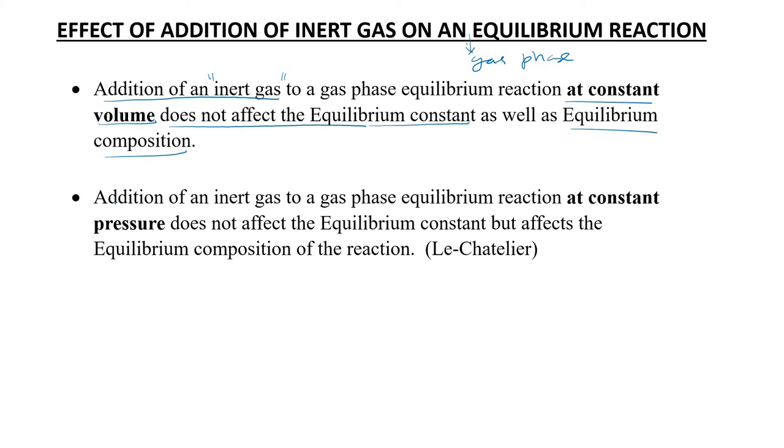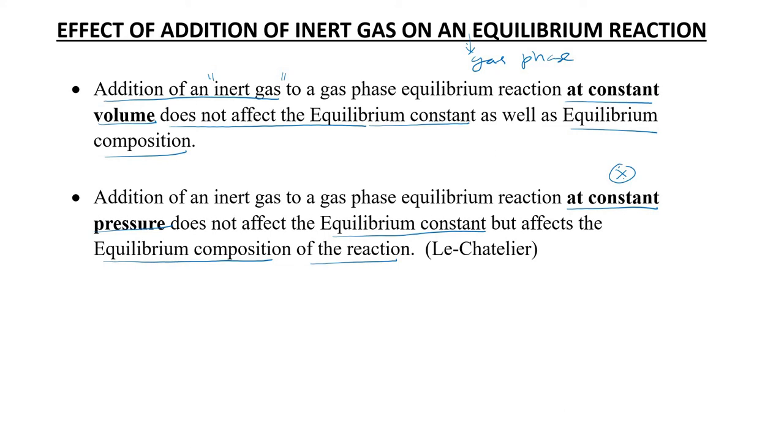Then suppose we add an inert gas to a gas phase equilibrium reaction at constant pressure, very important. It does not affect the equilibrium constant. The equilibrium constant remains the same, but it affects the equilibrium composition of the reaction. This is the qualitative idea, which was proposed by Le Chatelier.